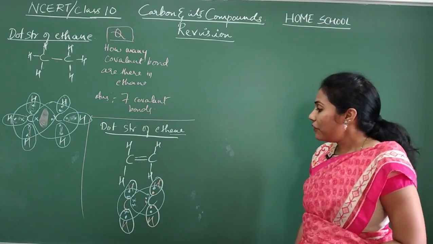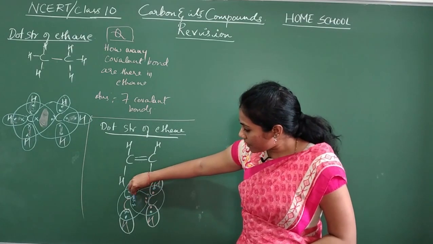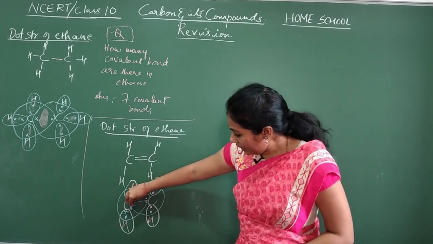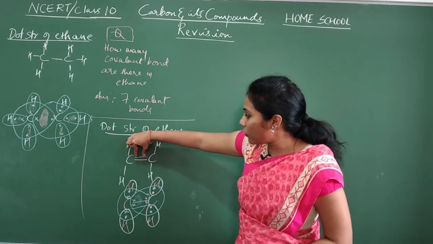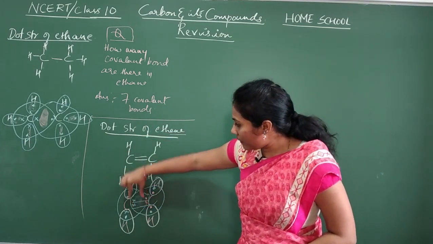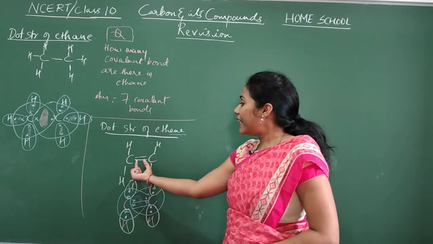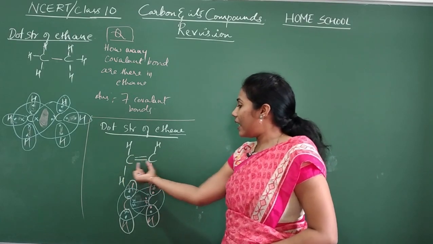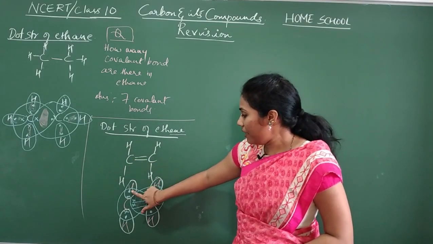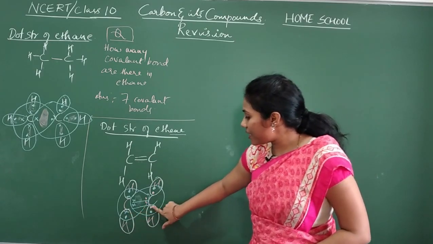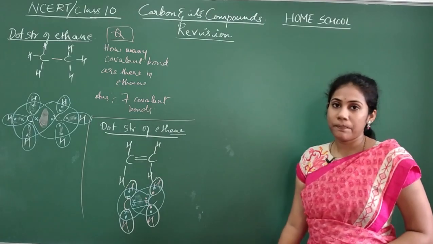Okay, and now when you write a structure, see, shared area includes, this is 1 pair of electrons and this is another pair of electrons. 1 pair of electrons makes 1 covalent bond. Another pair of electrons makes another covalent bond. So you will observe a double bond between carbon and carbon. Okay, and between carbon and hydrogen, only 1 pair of electrons is shared. So 1 bond. So this is your ethene.